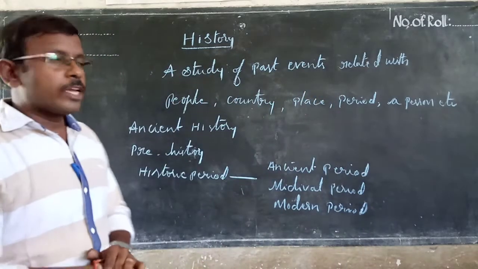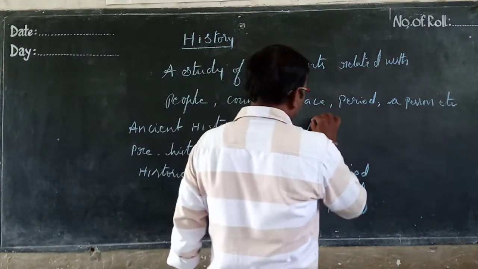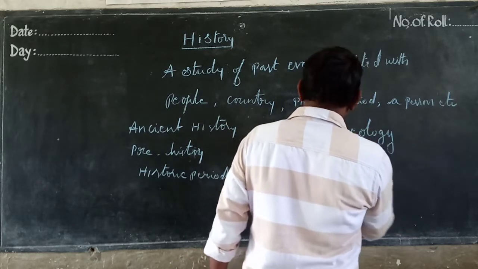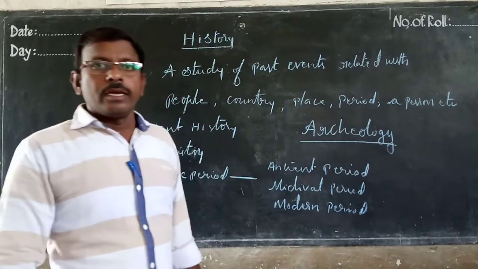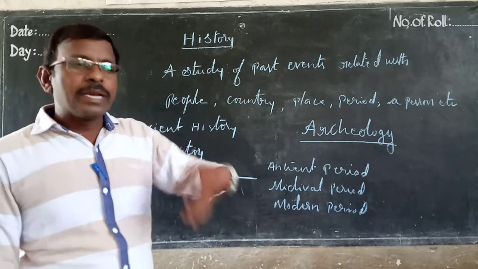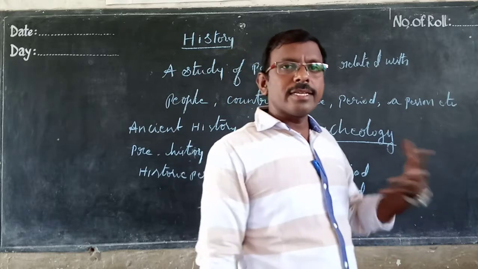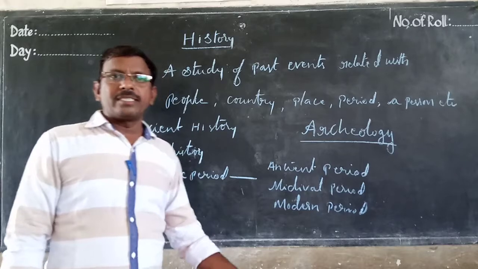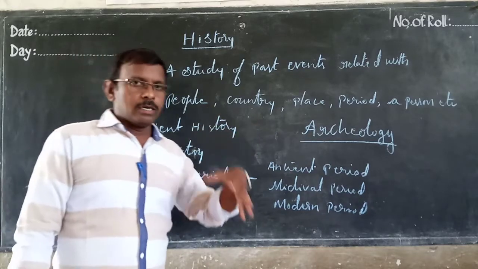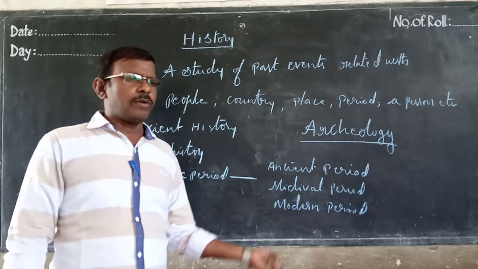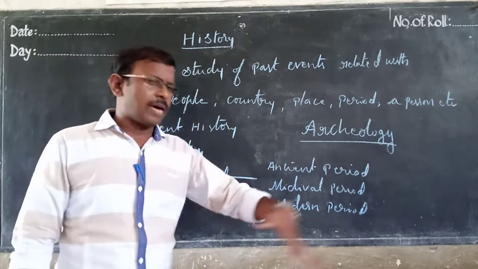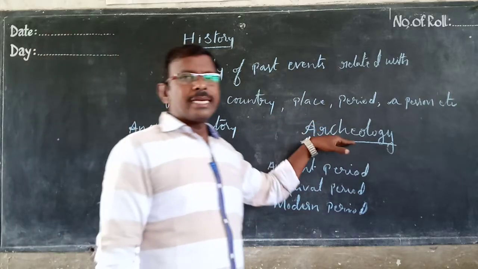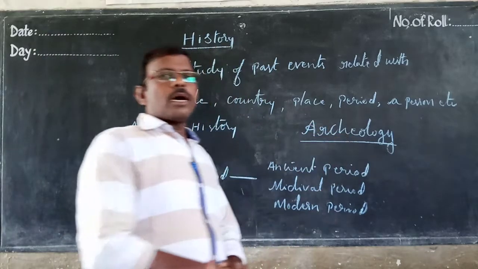By digging we will get some things that human beings used: their ornaments, their houses, their cooking things, what they used for walking and traveling, their buildings, their constructions. Everything we can know by digging. So this is called archaeology.